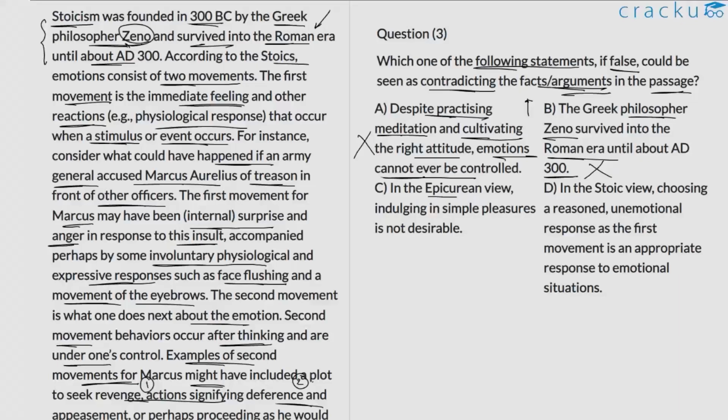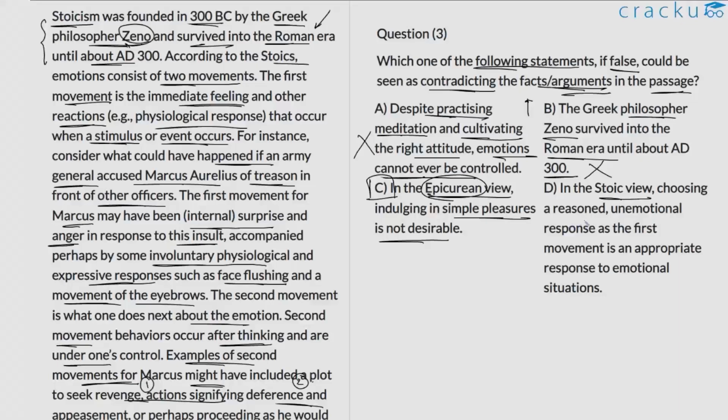C. In the Epicurean view, indulging in simple pleasures is not desirable. So if this is false, the statement becomes, in the Epicurean view, indulging in simple pleasures is desirable. Now, if that's true, that is definitely contradicting what has been stated in the passage, because we are told that Epicureans believe in not indulging excessively. So option C, if false, will actually contradict the facts or arguments in the passage. So it's likely to be the correct choice.